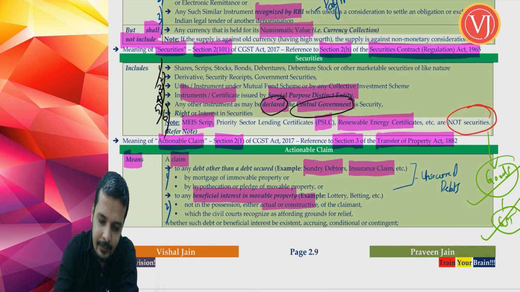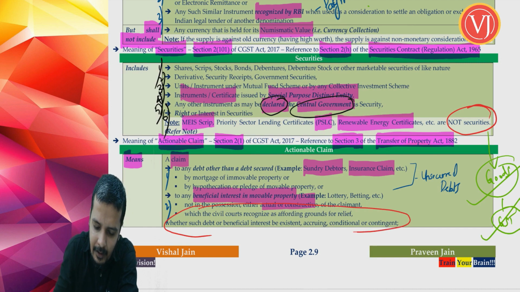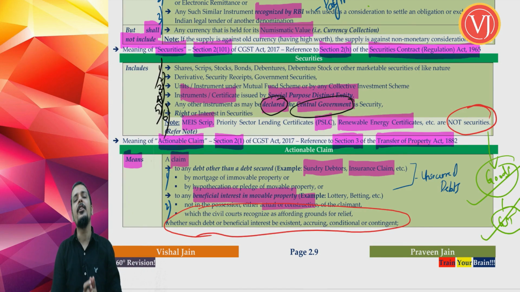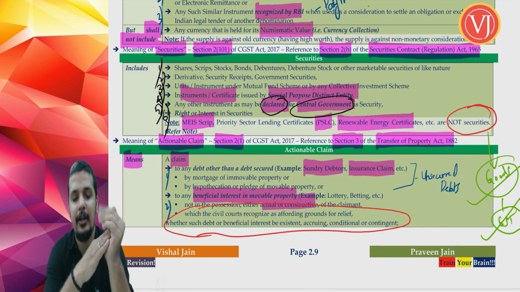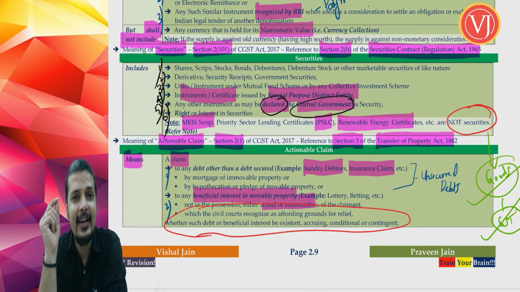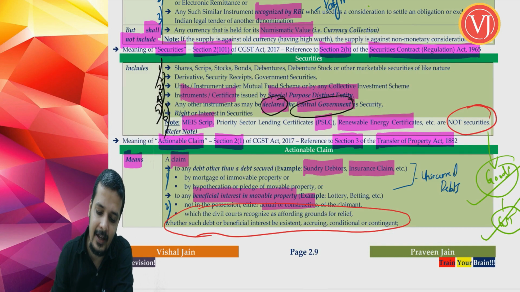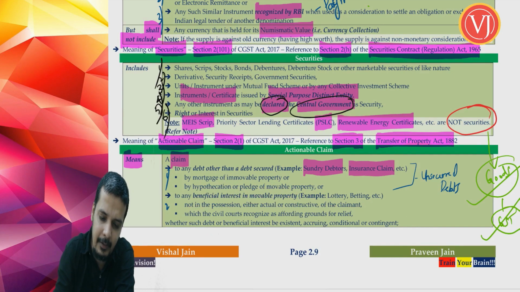Now, the common point. These two are the common points that you have to understand, which the civil court recognizes as affording grounds for relief. Before we move to the civil court part, we'll complete the second part, then we'll take the common area. Second part is any claim to beneficial interest in movable property. The classic example for that is your lottery, betting, gambling, etc. You're talking about beneficial interest in movable property where you're talking about lottery, betting, gambling, etc.